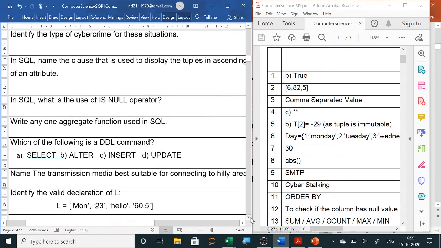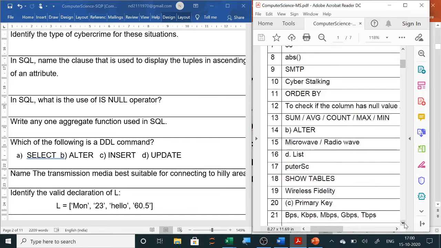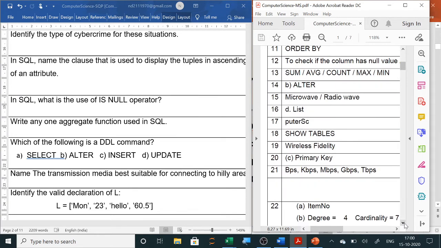Next is, in SQL, what is the use of the IS NULL operator? So IS NULL checks whether the column contains a null value or no value. So here you have to write: to check if the column has a null value or no value. Next question, write any one aggregate function used in SQL. Already you have learnt about max, min, count, sum and AVG. So 5 aggregate functions you have already learned. Only one you have to write. So this is very easy.